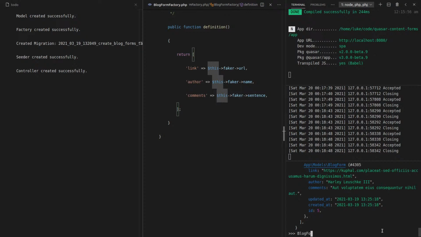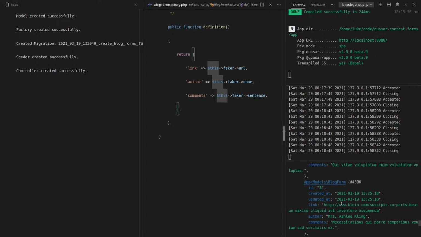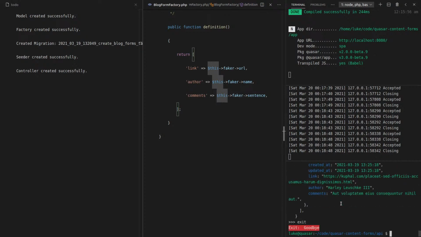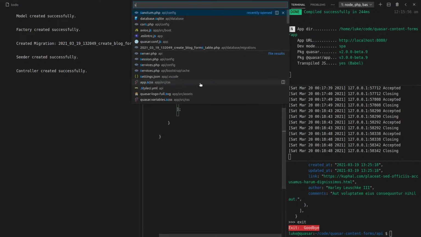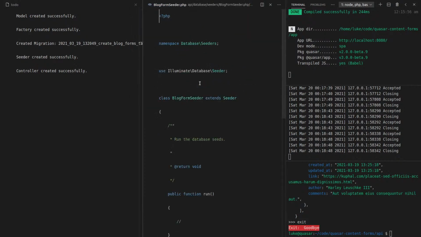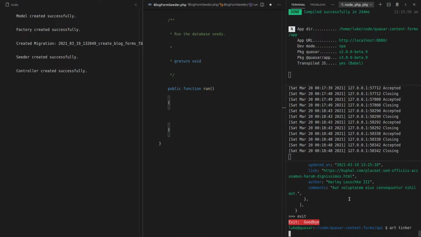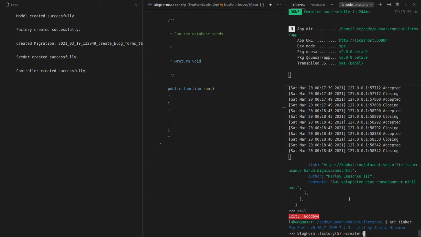And now if I say blog form all, it's going to grab all of those. It's just generated data for us so we can easily play around with it in the future. And I also like to make seeders as well, just to be complete and make it super easy to create data if I want to. And to run this seeder, we're pretty much just going to run that command I just ran then. So can I do this? Yeah, let's just copy that. God, I could have typed it out by now.